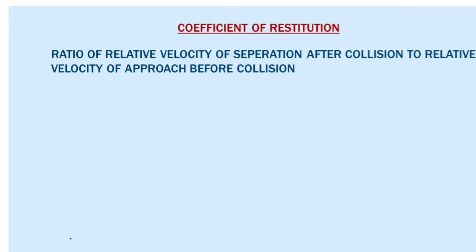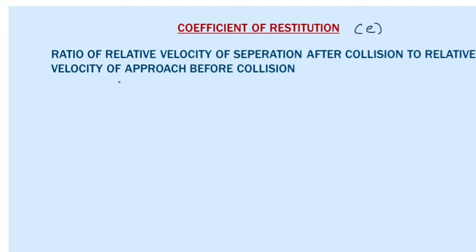What is meant by coefficient of restitution? The definition: it is the ratio of relative velocity of separation after collision to relative velocity of approach before collision. We represent the coefficient of restitution with a small letter e.